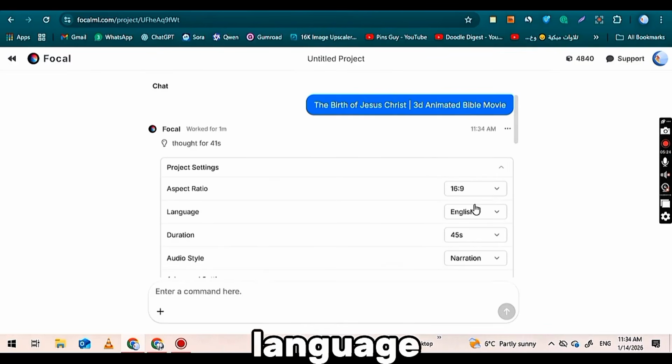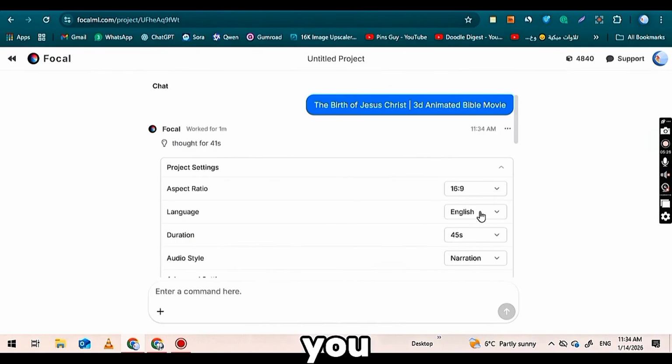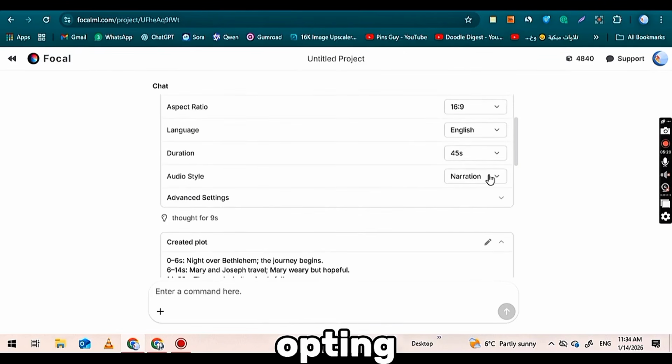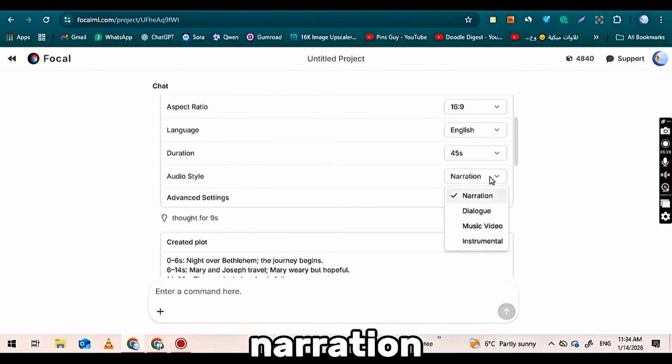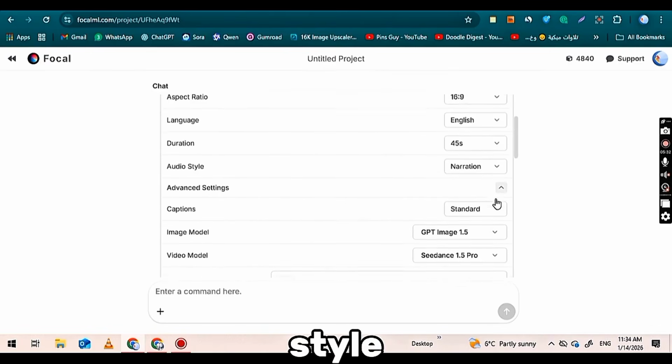Next, set the language to English. Then select your desired video duration. You can also choose the audio style, opting for either dialogue or narration. After this, proceed to the advanced settings. Here, you can customize the caption style.